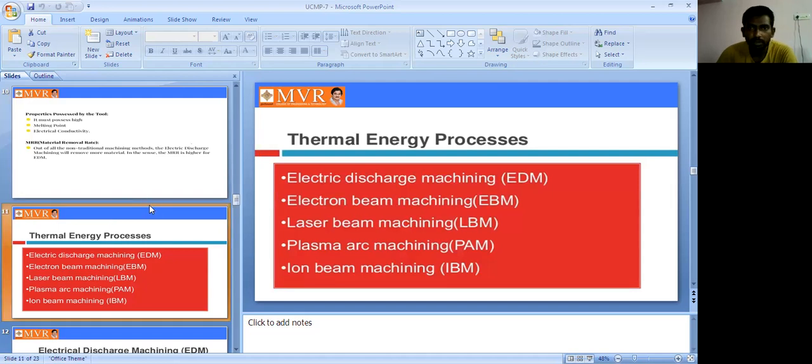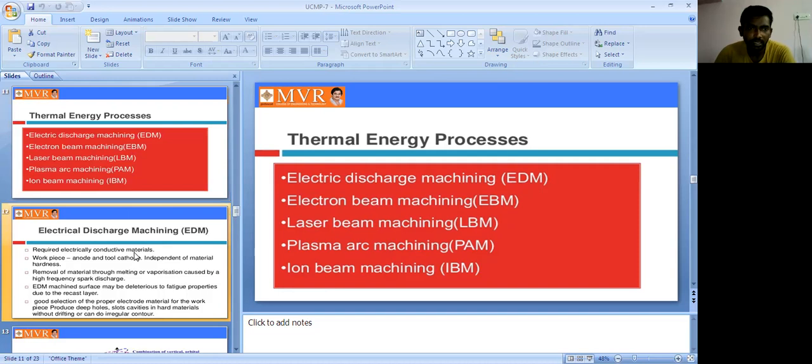So it is MRR one. Thermal energy process one classification. See here, these are the classifications in thermal energy process one. Electric discharge machining process, which is what we are discussing in today's class. Next is electron beam machining process. In the next class we will discuss laser beam machining process, plasma, and ion beam machining process. So these are the classifications of the thermal energy process.